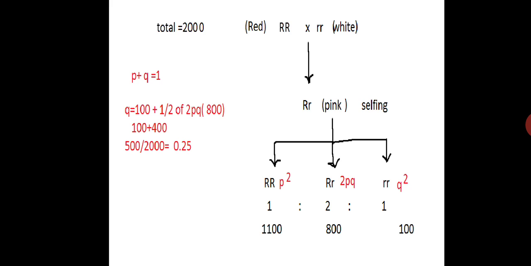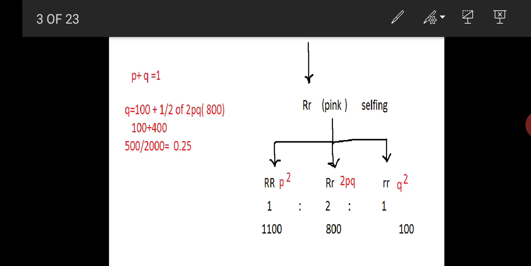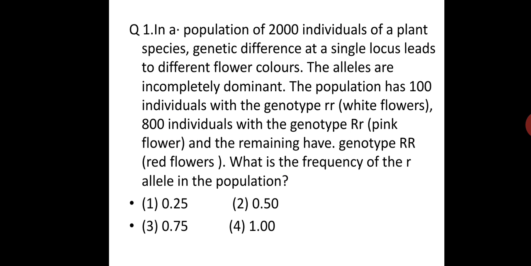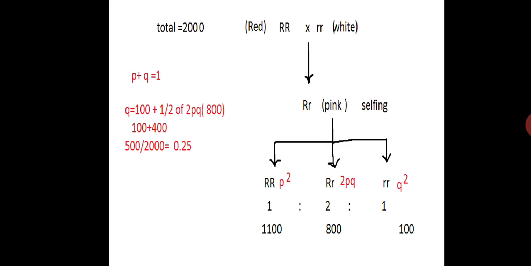It can be calculated. We know that P square is equal to 1100, Q square is equal to 100, and 2PQ is equal to 800. So P plus Q is equal to 1, and Q is equal to 100 plus half of the heterozygotes, that is half of 800, so 100 plus 400, 500 upon 2000, which gives 0.25. So if we see the alternatives, the first answer is the correct one.